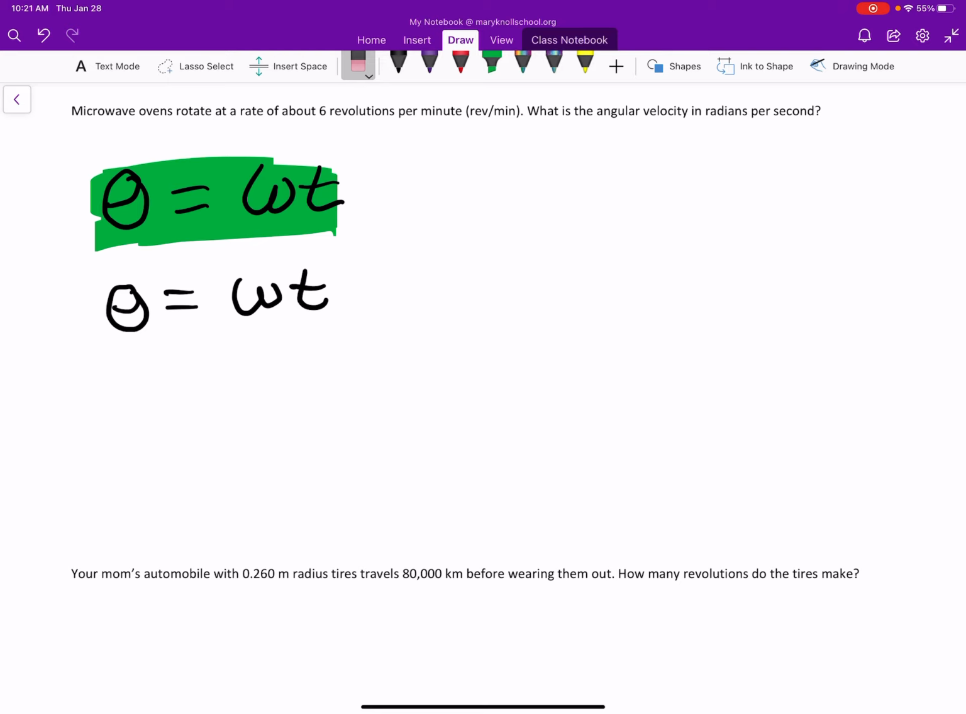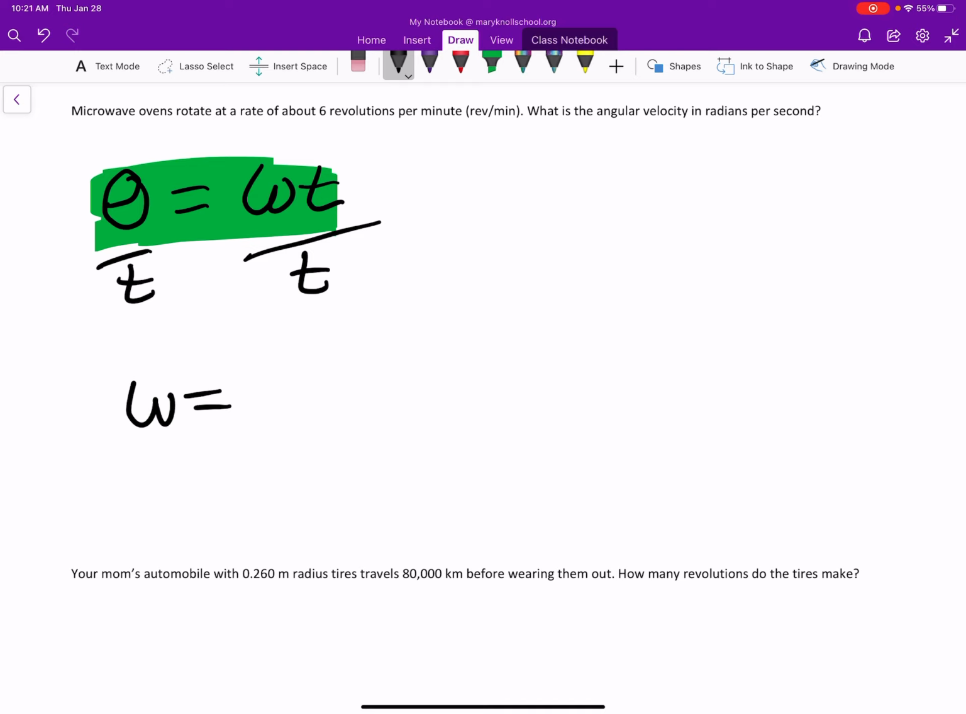Okay, so what we want to do first is we're looking for angular velocity, so let's divide both sides by t. That way we can get the angular velocity, which is theta over t.